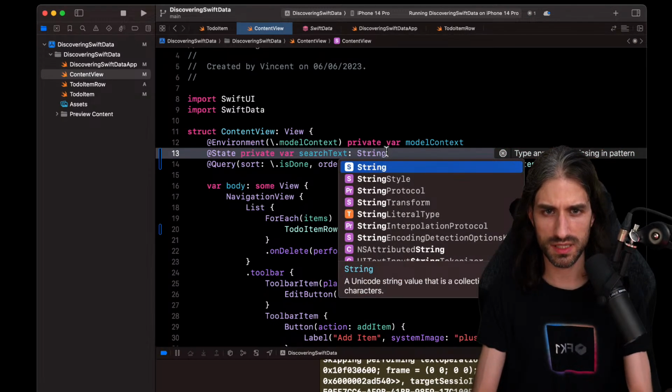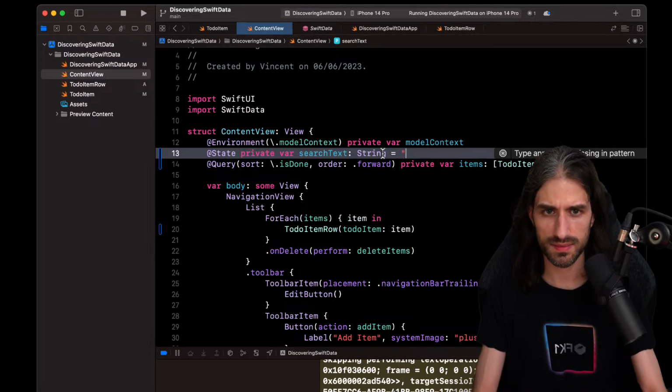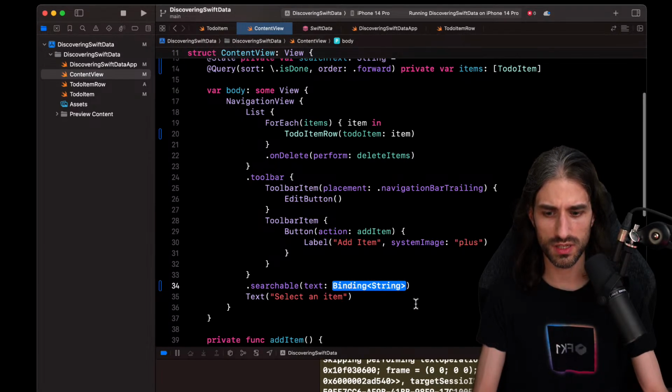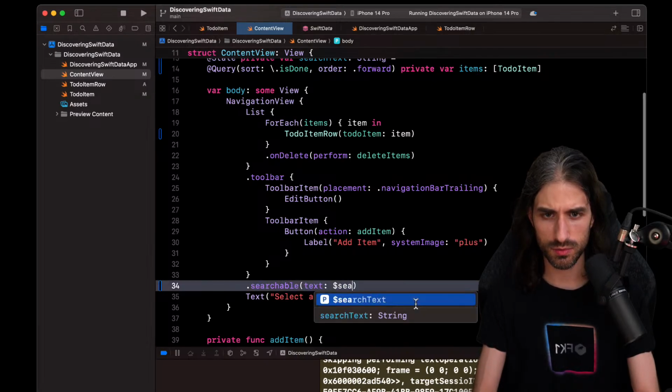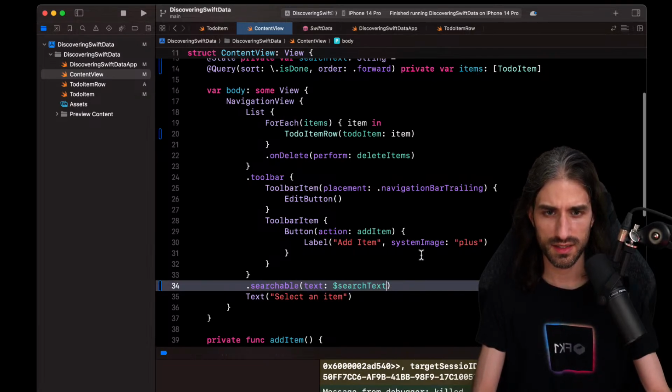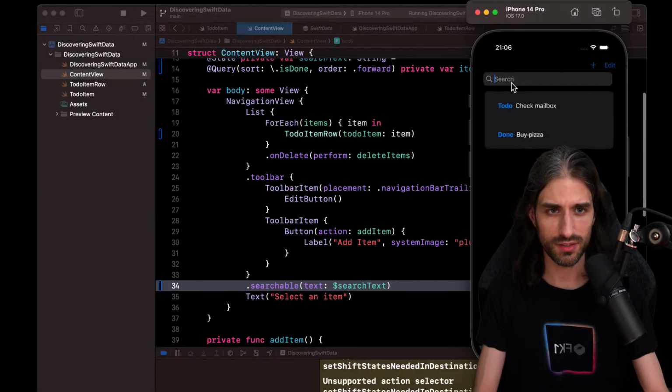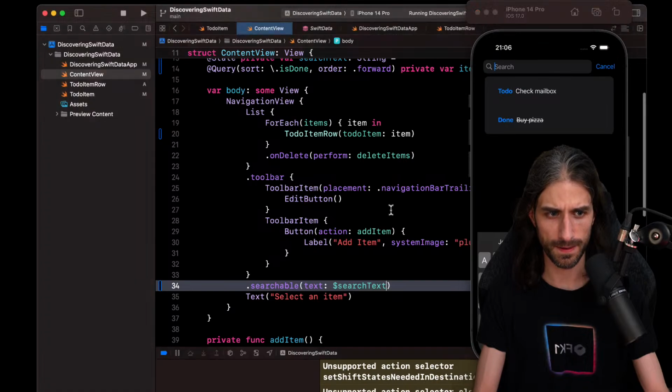So it's going to be string. I don't know if I need to give it a default value or not. Yeah, I need to give it a default value because this expects a binding to string and not a binding to optional string. So this is going to be search text like that. Let's make sure that it builds. I'm doing things very incrementally. Okay, so we have the search right here.